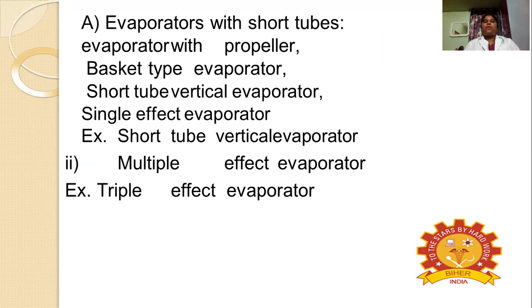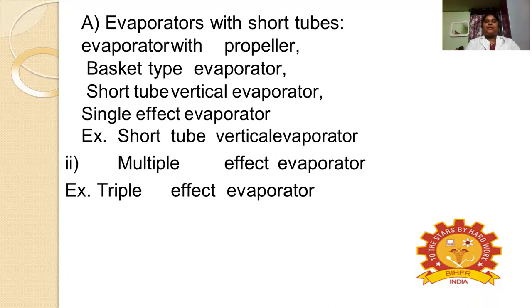Among these there are others: evaporator with propeller, basket type evaporator, short tube vertical evaporator, single effect evaporator. Now, another category is the multiple effect evaporator. For the single effect evaporator, only the short tube vertical evaporator. For multiple effect evaporator, the triple effect evaporator.